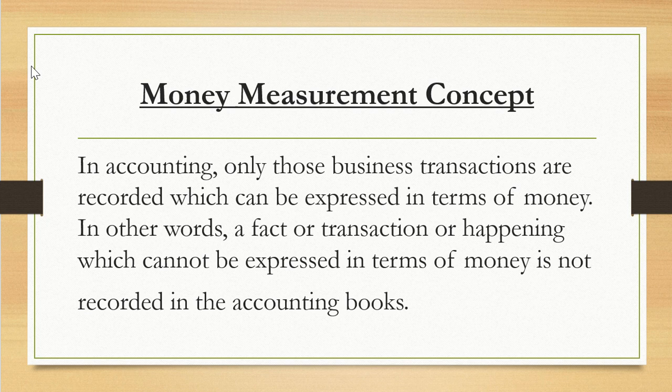Now, money measurement concept. In accounting, only those business transactions are recorded which can be expressed in terms of money. In other words, a fact, transaction or happening which cannot be expressed in terms of money is not recorded in accounting books.